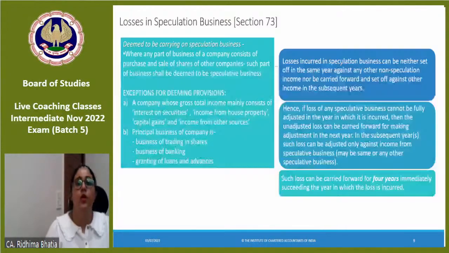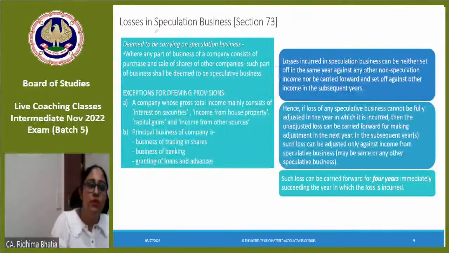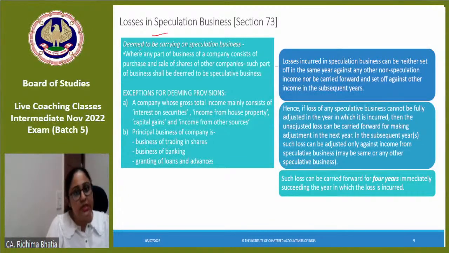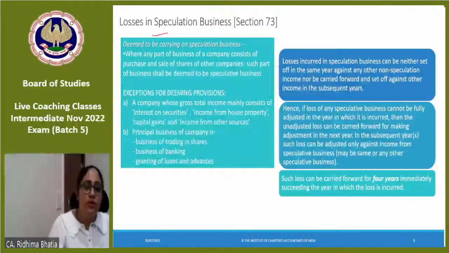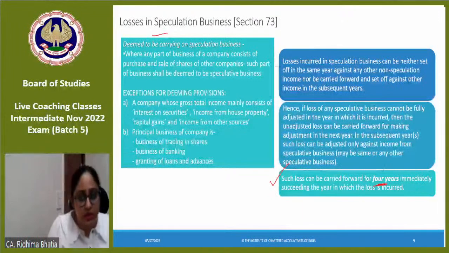Now, next is speculation business. So what will happen? We know speculation business loss can only be adjusted with speculation business income. Intrahead also and interhead also. This is the restriction, correct? So speculative business loss can be carry forwarded and will only be adjusted with speculative income. Unlike business loss, which is carry forwarded for 8 years, speculative business loss is only allowed for a period of 4 years. Okay? Clear? This is simple.